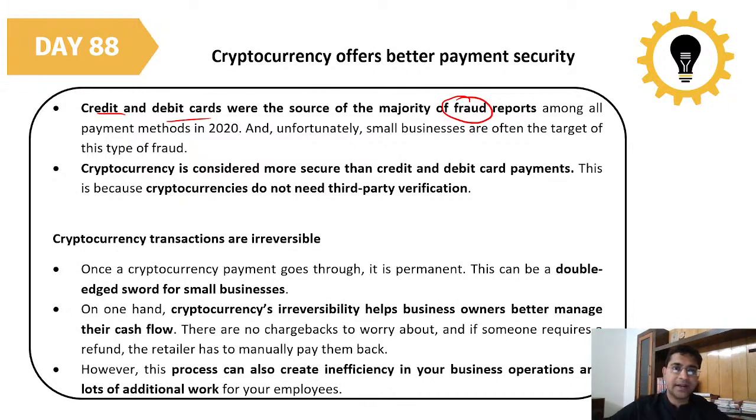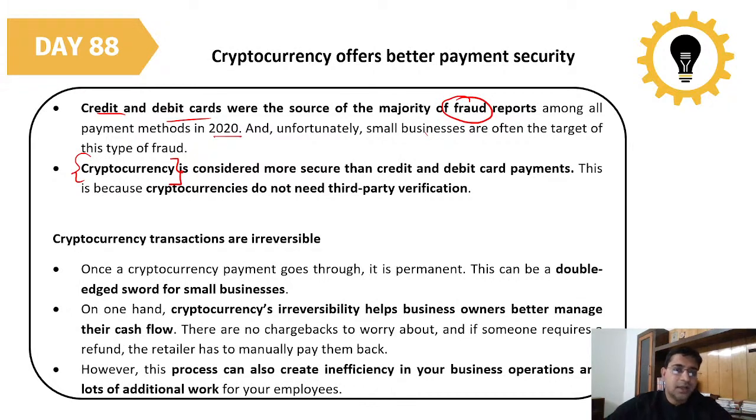Credit and debit cards are the source of the majority of the frauds reported among all payment methods in 2020. And unfortunately, small businesses are often targeted because they are much less protected. Cryptocurrency is considered more secure than credit and debit cards. Okay, so cryptocurrency is more secure than your credit and debit card.